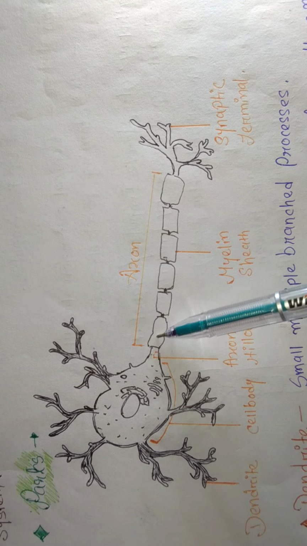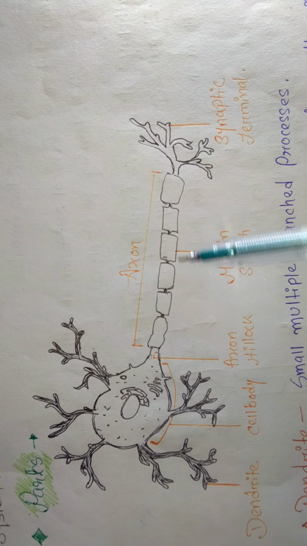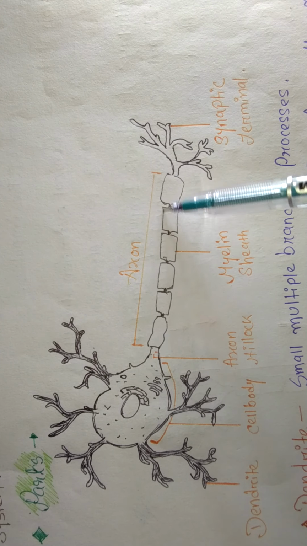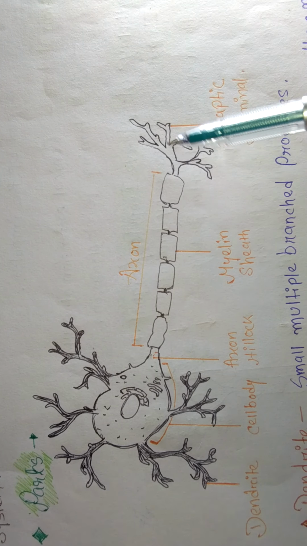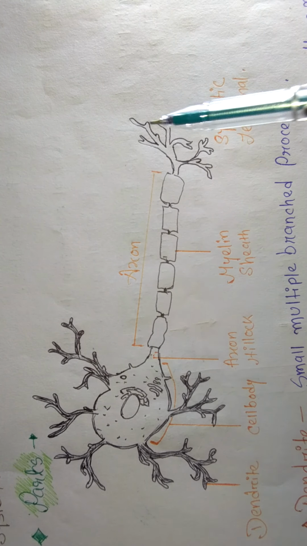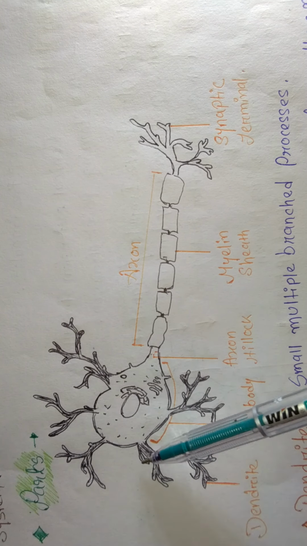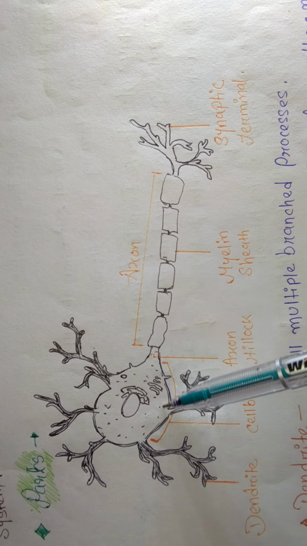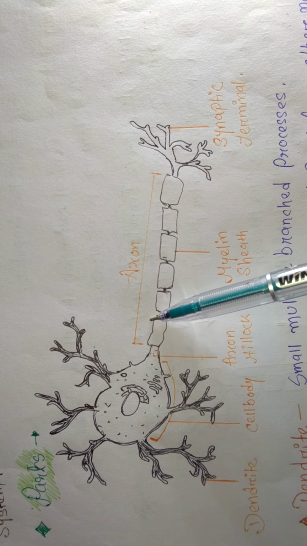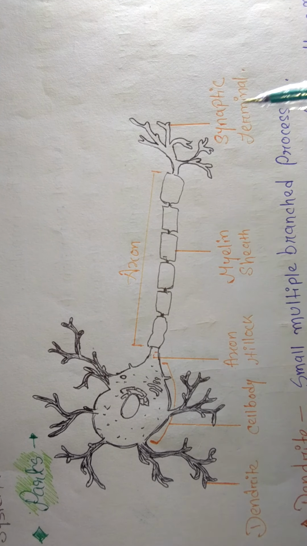This whole long process is called the axon. The axon is covered by a protective layer called the myelin sheath, and it ends with more small branches. This part is called the synaptic terminal. So: dendrite, cell body, axon covered by myelin sheath, and the ending part is called the synaptic terminal.